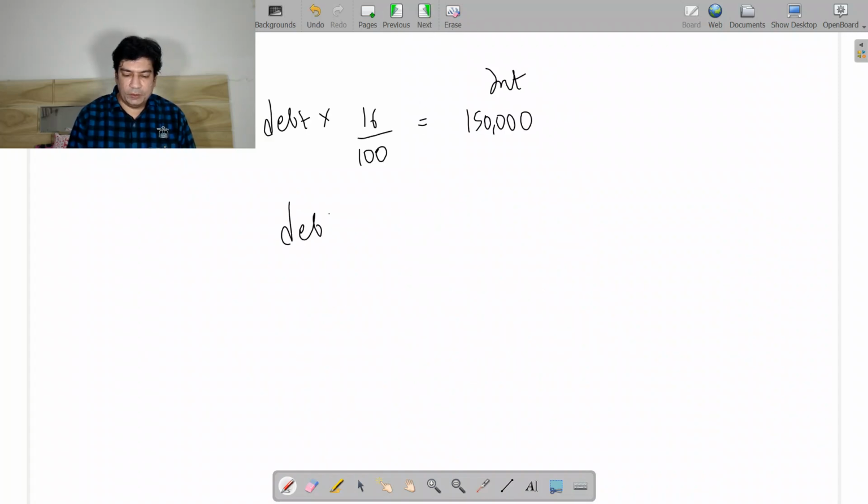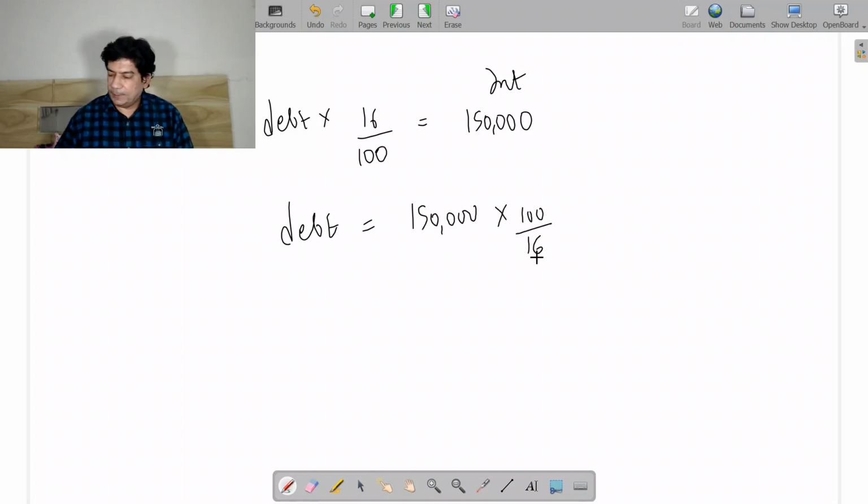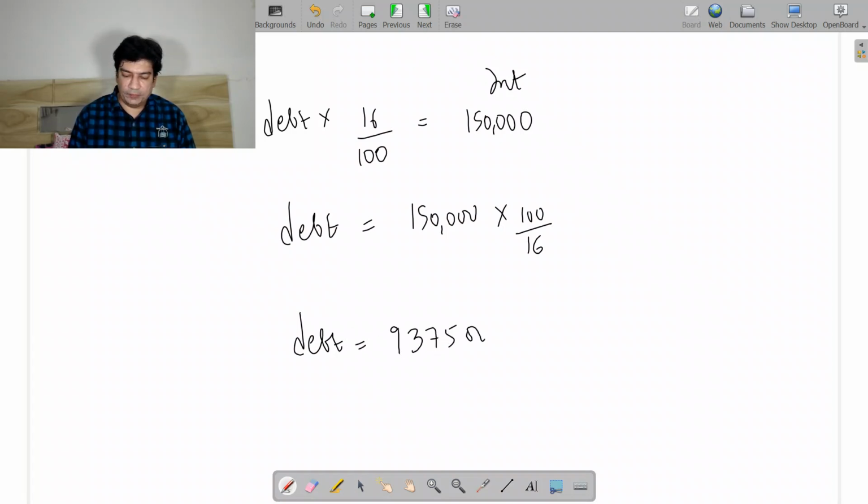So debt I need to find out. So 1,50,000 into 100 divided by 16. So my debt component is going to be 9,37,500.